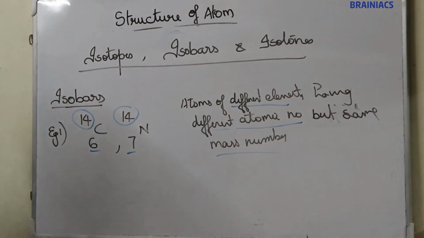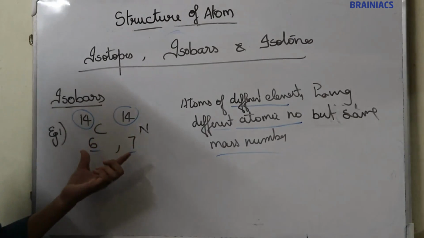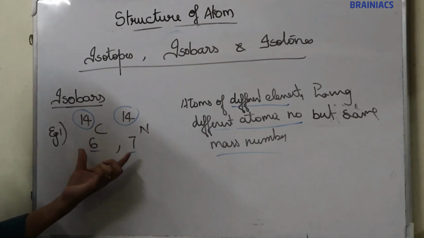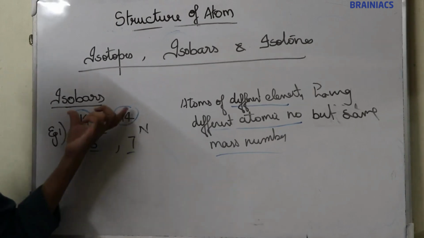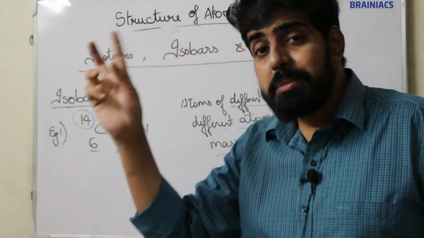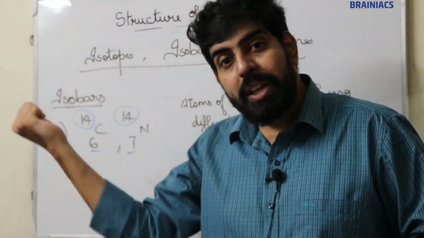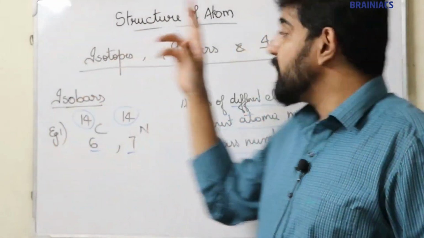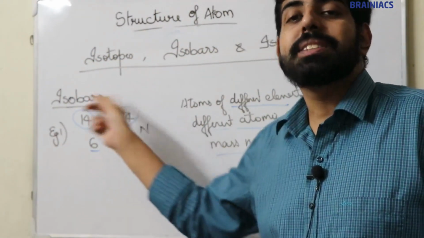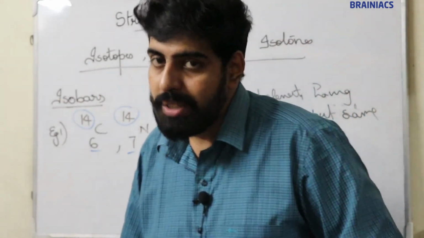Atoms of different elements having different atomic numbers but the same mass number. I think it's clear. Isotopes are atoms of the same element having the same atomic number, different mass number. Isobars are atoms of different elements having different atomic numbers but the same mass number. I think these two points are clear.